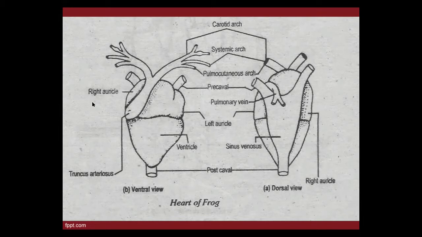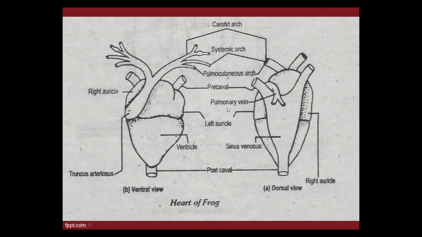First, I am discussing these chambers, right and left. Both are thin-walled chambers. Their walls are very thin, and they form the anterior part of the heart of frog. What is meant by anterior?